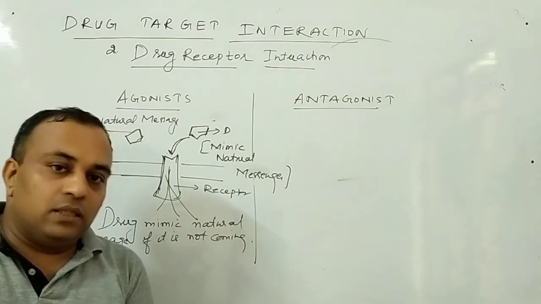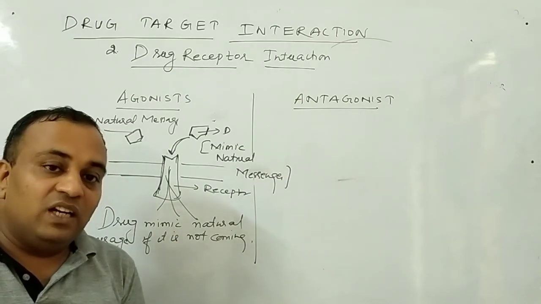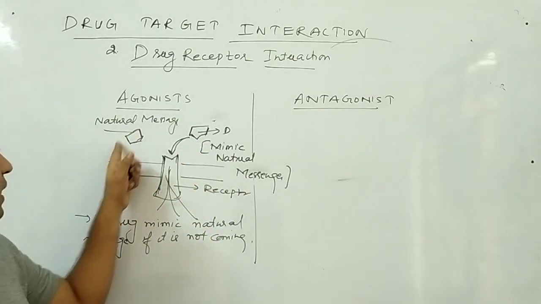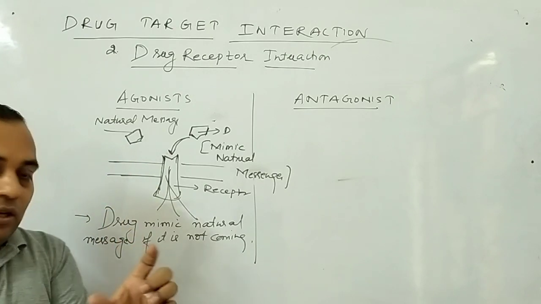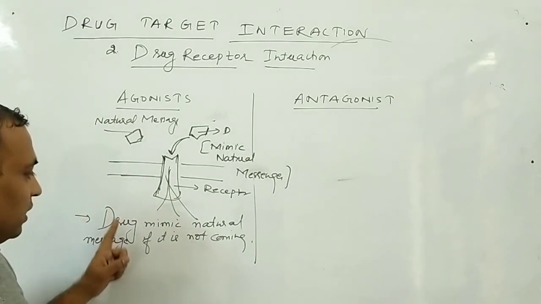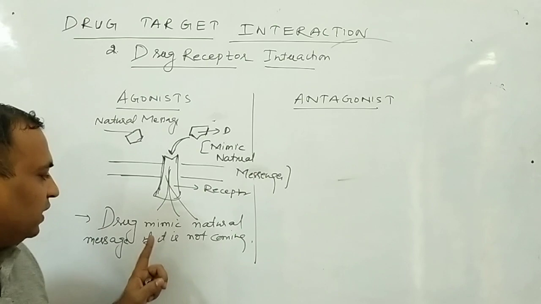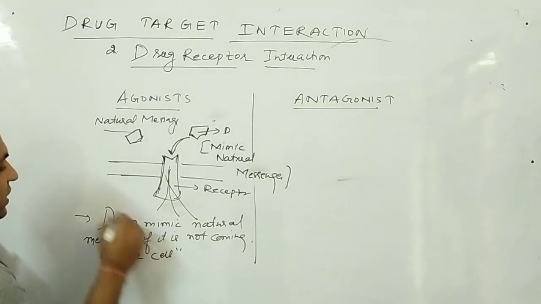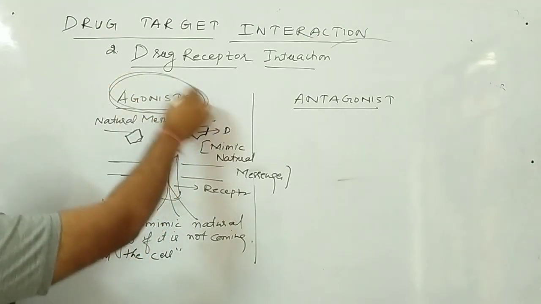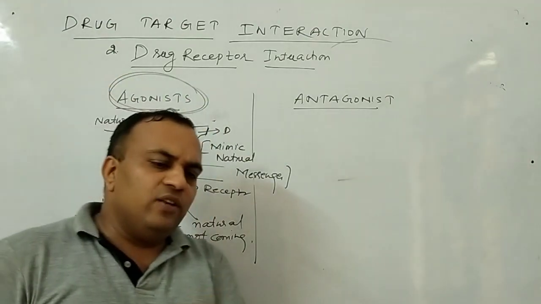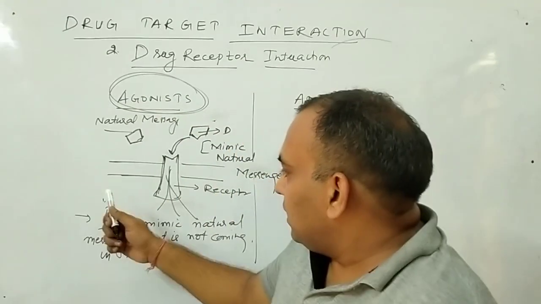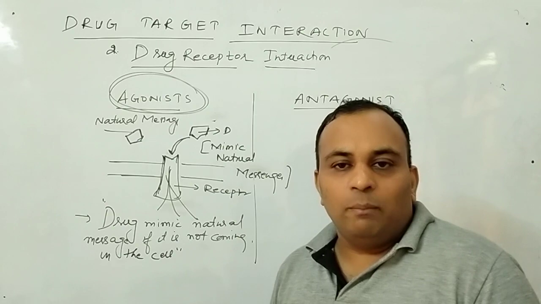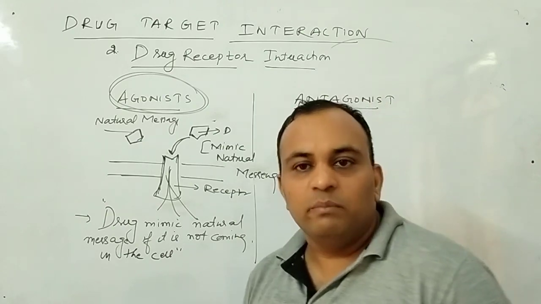So that particular medicine will develop a message for the hunger, and that message is just like the natural message, in its shape and all these things. Therefore I have used the term: the drug mimics the natural message if it is not coming to the cell. This type of behavior is said to be the agonist behavior. One line you have to learn: the drug mimics the natural message or messenger, both are the same thing. Clear? Because the message obviously comes with the help of a messenger.